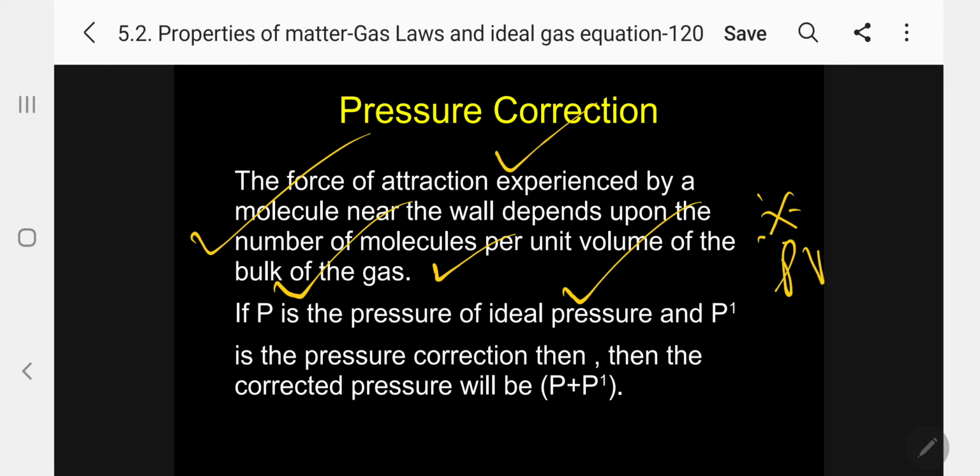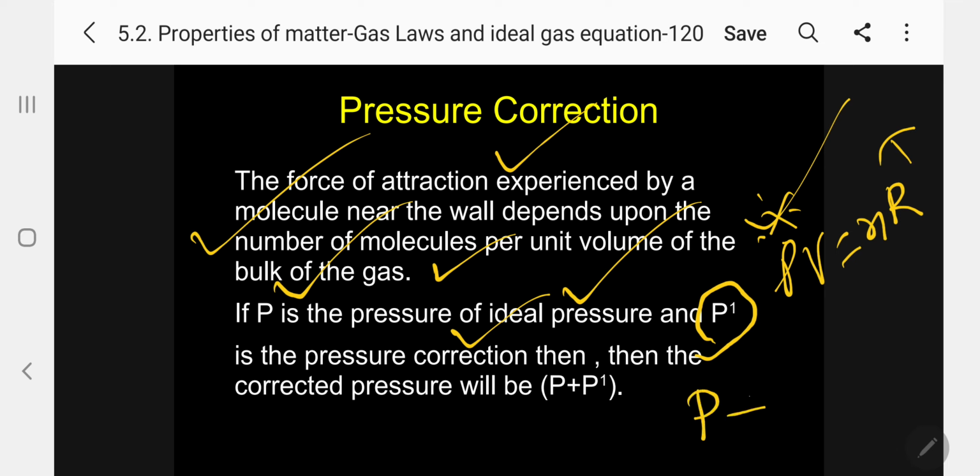because we know already PV equals nRT for an ideal gas. So, this P is the ideal pressure and I am now introducing P1 as the pressure correction. I am doing some correction P1. Then the corrected pressure will be P plus P1, because the pressure now should increase. The volume will decrease, the pressure will increase. Please remember. So now I am going to derive what P1 is. Please follow.